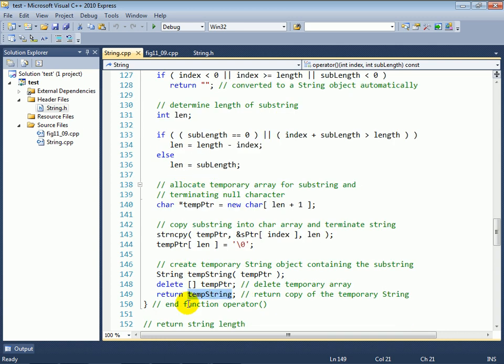So we're going to get a new copy constructor call, which is going to create a new string object containing a copy of temp string. This string object is going to go out of scope, so its destructor will get called, and eventually the copy that's returned will go out of scope, and its destructor will get called as well. So again, when you're dealing with operator overloading, you have to carefully think through what's really going on, and it's helpful, by the way, to step through your program in the debugger to see when these temporary objects are being created and destroyed as well.